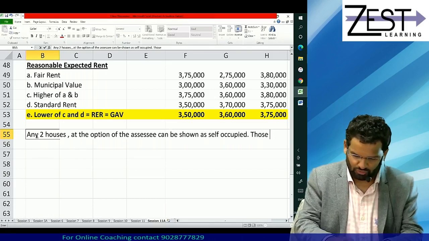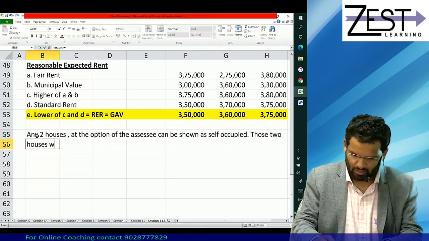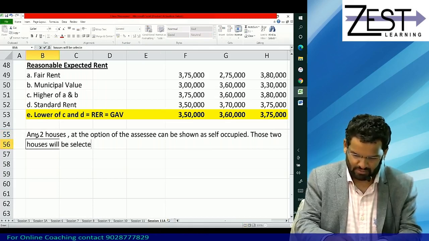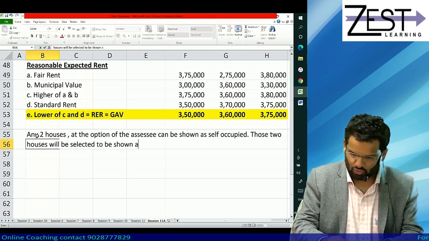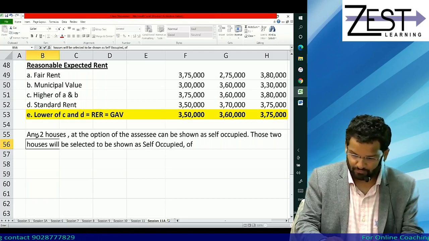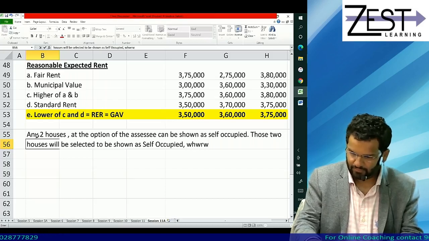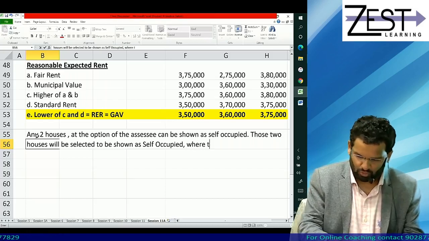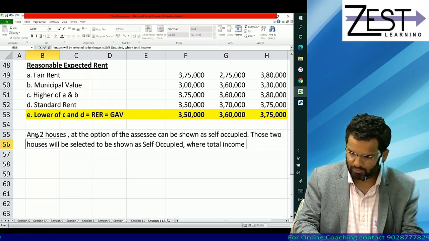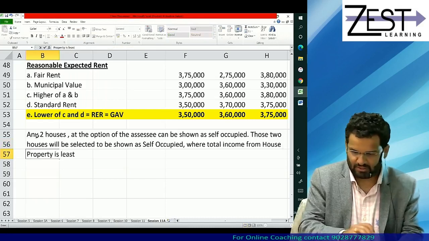Those two houses will be selected to be shown as self-occupied, of whose, or you can say where, total income from house property is least. Correct, is least.